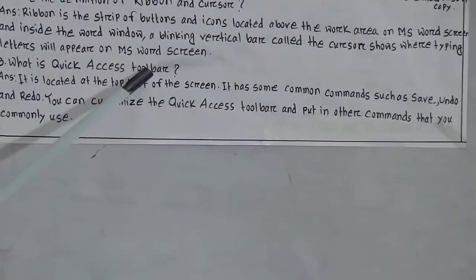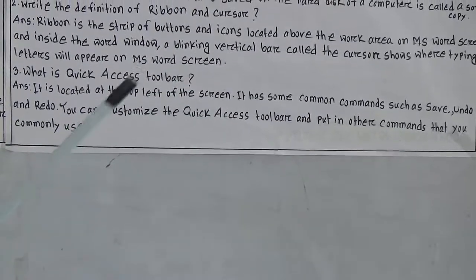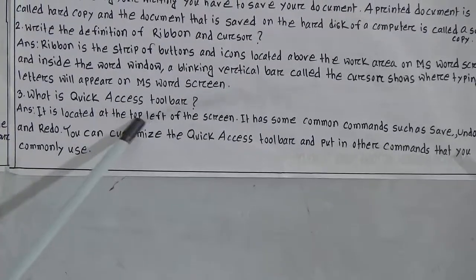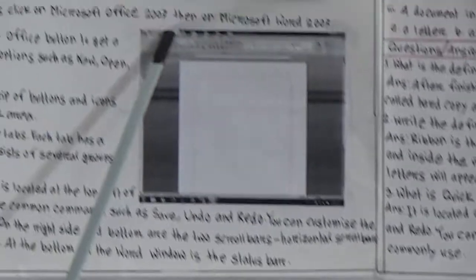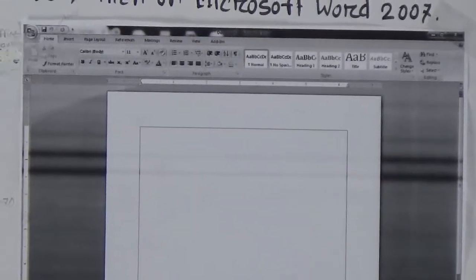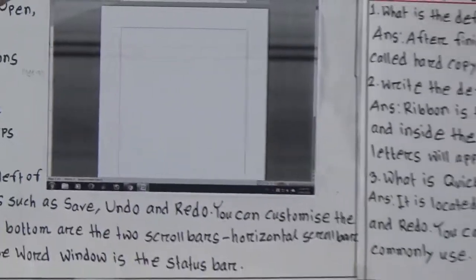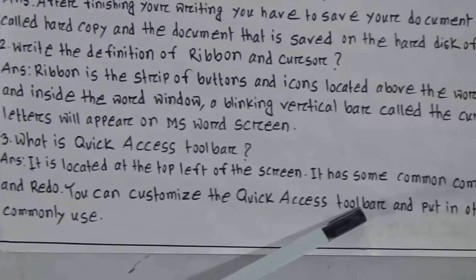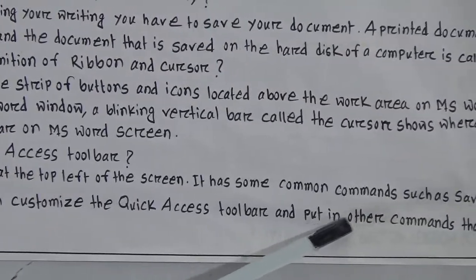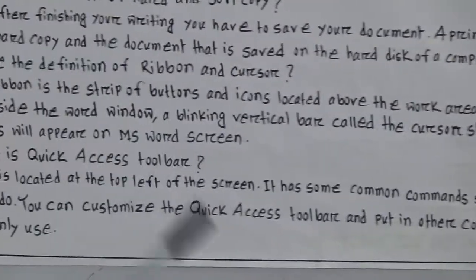Last question answer. What is the quick access toolbar? Look at the answer. It is located at the top left of the screen. From the picture we have come to know it is the quick access toolbar. It has some common commands such as save, undo and redo. You can customize the quick access toolbar and put in other commands that you commonly use.